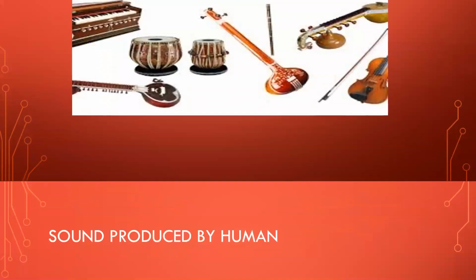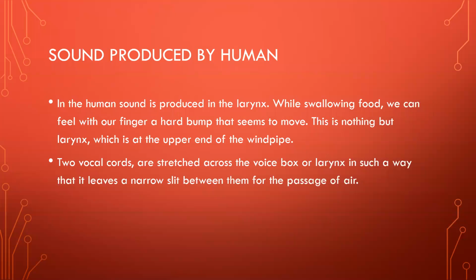Sound produced by human. In the human, sound is produced in the larynx. While swallowing food, we can feel with our finger a hard bump that seems to move. This is nothing but larynx, which is at the upper end of the windpipe. Two vocal cords are stretched across the voice box or larynx in such a way that it leaves a narrow slit between them for the passage of air.